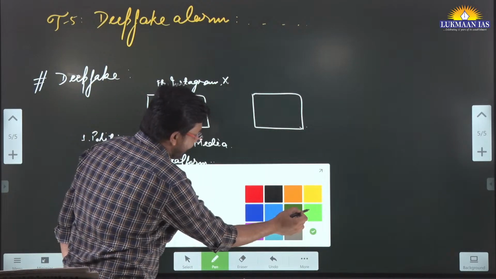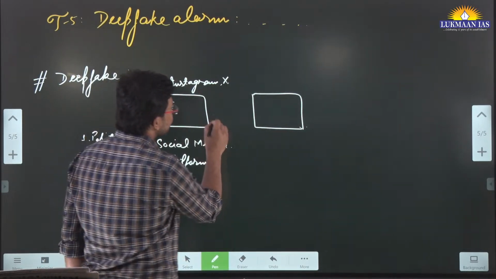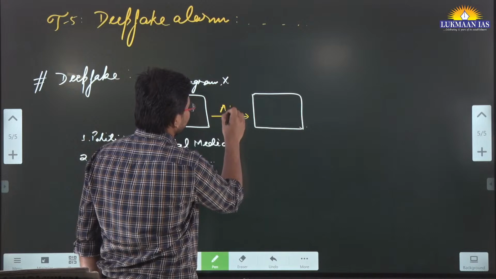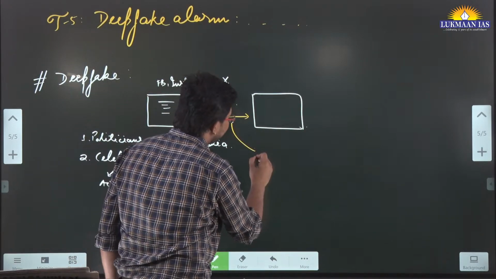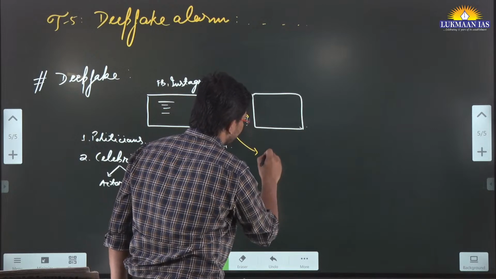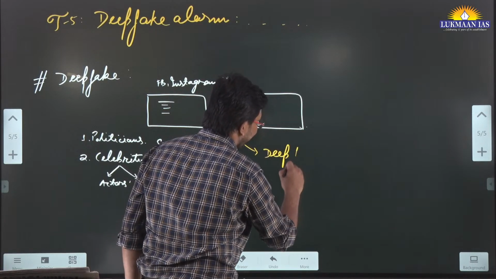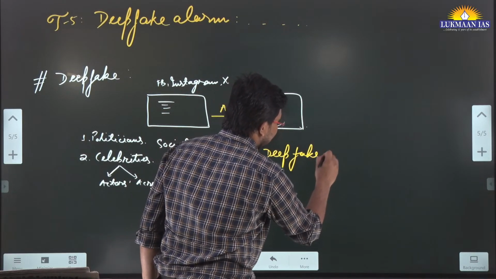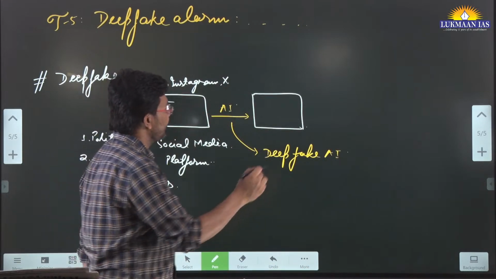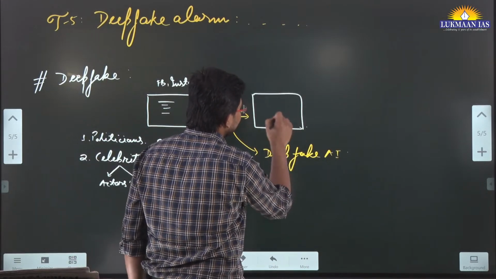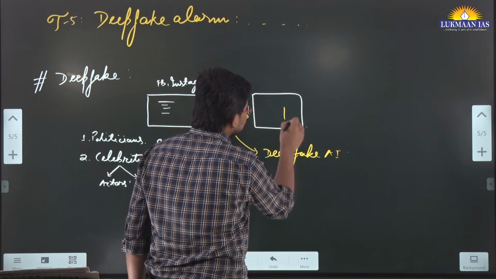So their photos and videos are available on these platforms. What happens when people use artificial intelligence? These are known as deepfake AI. Using artificial intelligence, let's say this is an AI system.